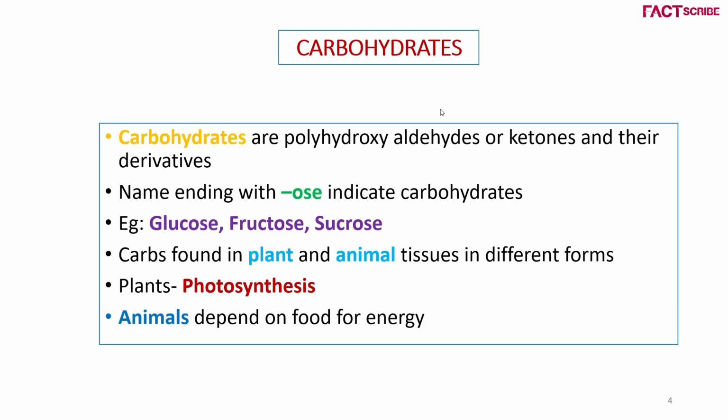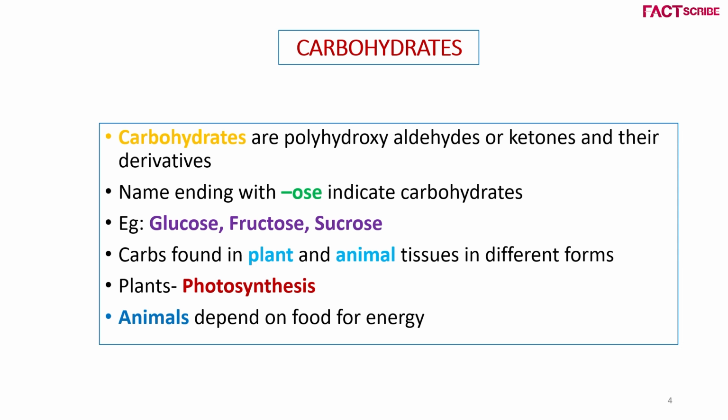Polyhydroxy in the sense OH groups are attached to an aldehyde, that is CHO group, or ketone, that is C double bond O group. We can easily identify carbohydrate from the name, which will end with OSE, that is ose. For example, glucose, fructose, sucrose, then maltose and all.